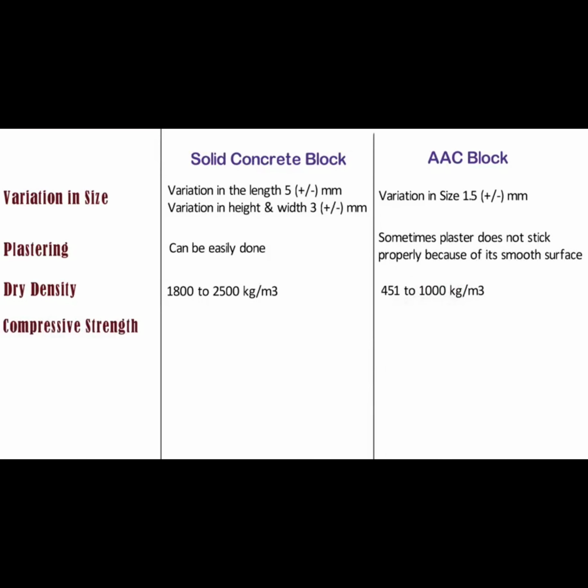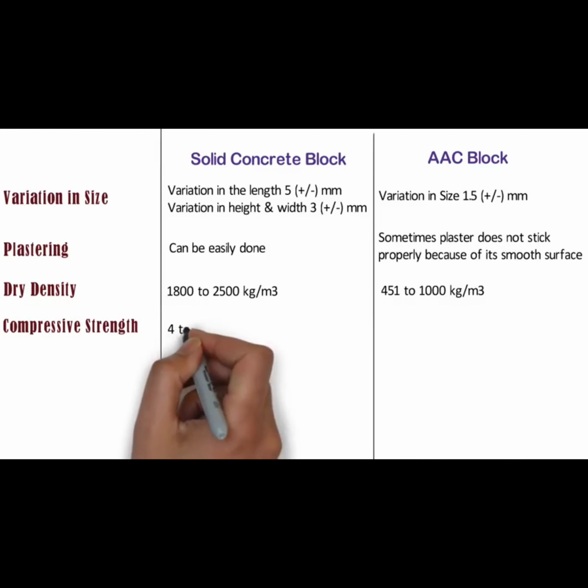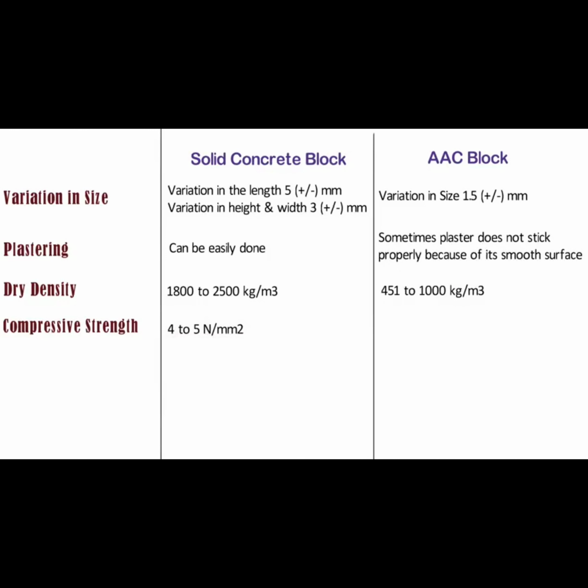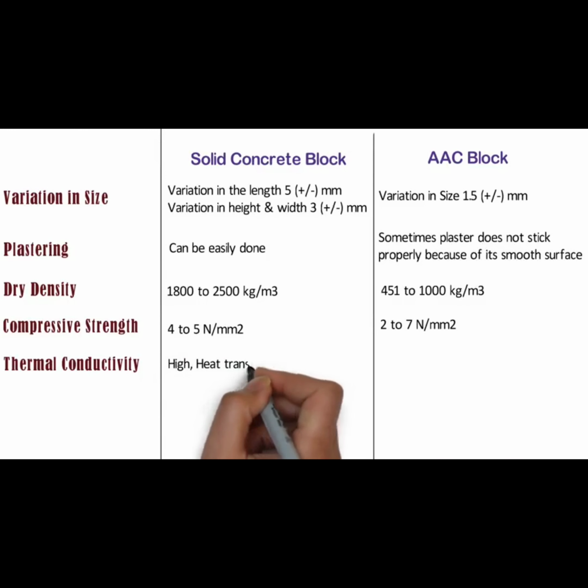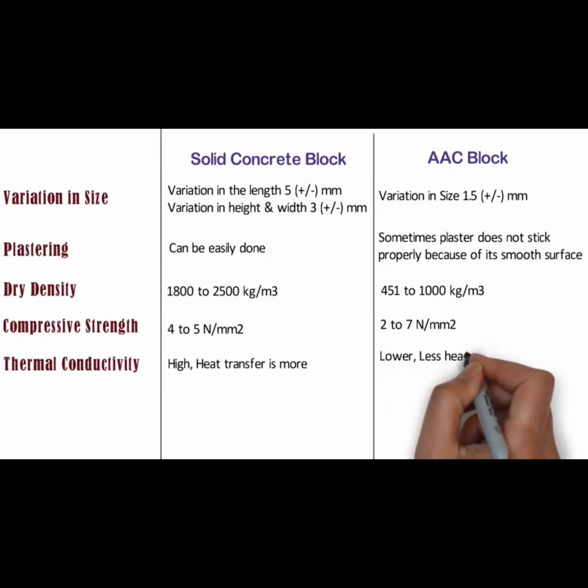Compressive strength. Solid concrete blocks have compressive strength from 4 to 5 Newton per mm square depending on density and grade of blocks. Whereas compressive strength of AAC blocks depending on density and grade of blocks ranges from 2 to 7 Newton per mm square. Thermal conductivity. The amount of heat transferred from a specific material is known as thermal conductivity. Thermal conductivity of solid concrete block is high and hence heat transfer from solid concrete block is more than AAC block. Whereas thermal conductivity of AAC block is lower and hence less heat transfer takes place from AAC blocks, which keeps interior warm in winter and cool in summer.